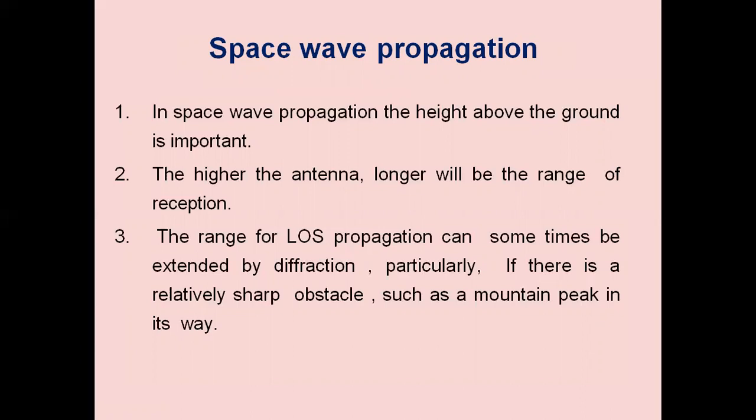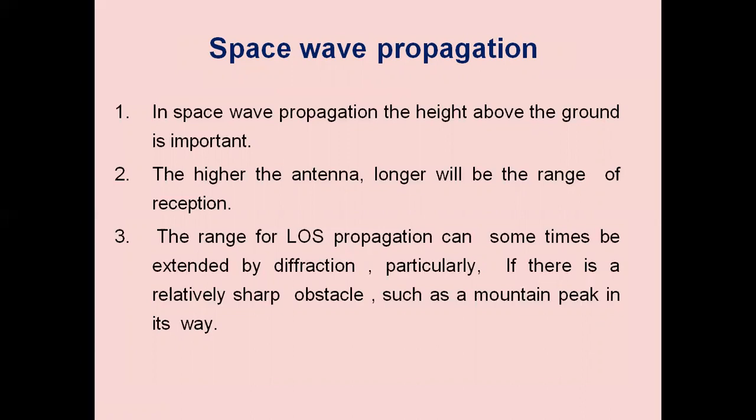The radio waves from transmitting antenna T reach the receiving antenna R through two paths, namely the direct wave and the ground reflected wave. If we take into account the height of the transmitting antenna and receiving antenna, let HT and HR be the heights of the transmitting and receiving antennas.